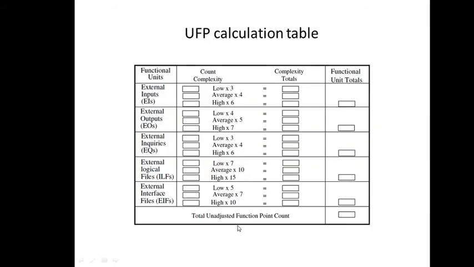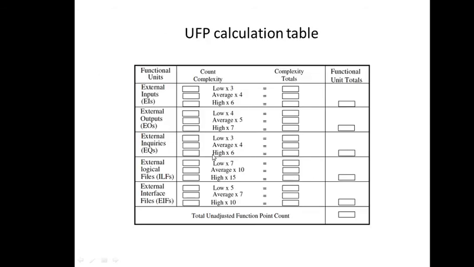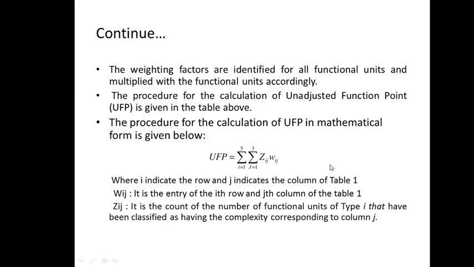So first of all, calculate the unadjusted function point. Mathematically, you can say the unadjusted function point can be calculated with this. Simply, it is given from this table. You have i and j, rows and columns, and you multiply them, then take the summation, and this will be calculated. This is what is expressed using this mathematical expression also.